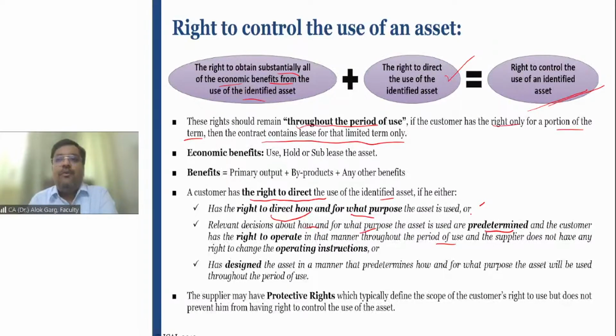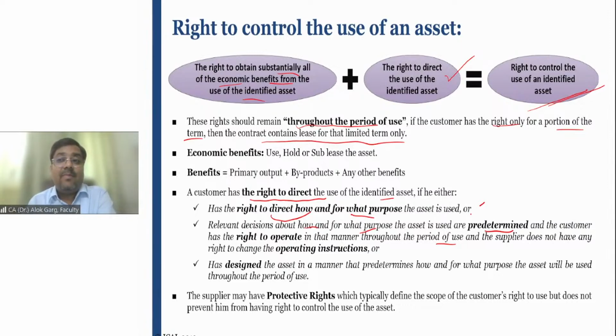The machinery should not be used for more than 10 hours because it is a kind of machinery that after 10 hours of production needs a resting time of, let's say, 10 to 12 hours, right? And when production happens from this machine, the raw material has to be used in a staggered manner. So how this machine is going to be used and for what purpose, the operating instructions are already predetermined, right? In that case you say that, sir, the lessee does not have a right to direct how and for what purpose the asset is going to be used, right?